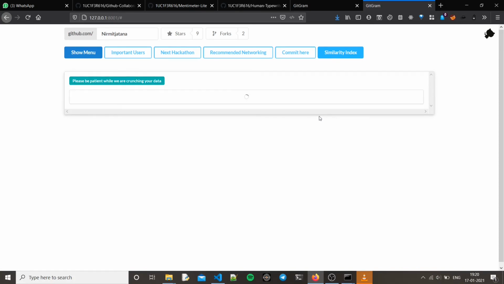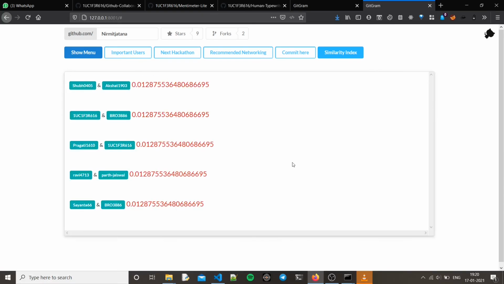So if anyone is willing to write that, then most welcome. So yeah, this is the similarity index that we are getting, and as we see, this is coming 0.1875 for everyone. It's not that it's similar for everyone, because we're cutting results that are lower than that, but I think there is some code rewrite that I need here. So that's it about this project.